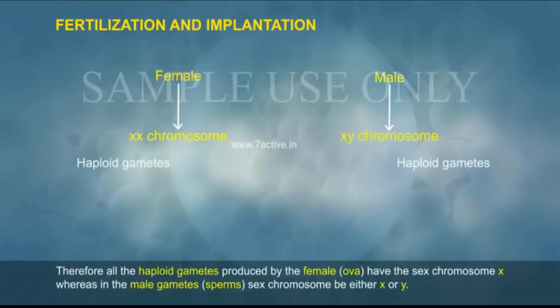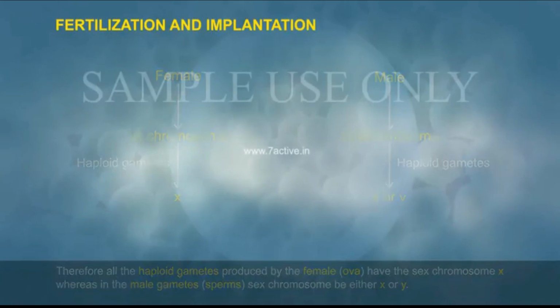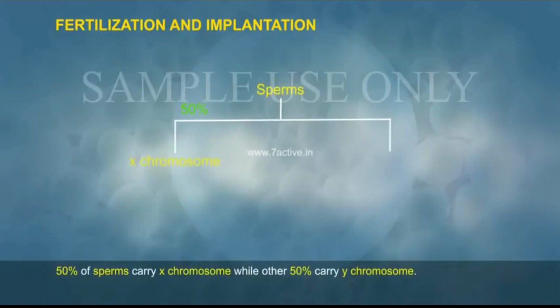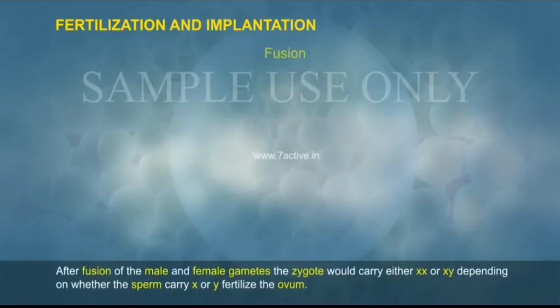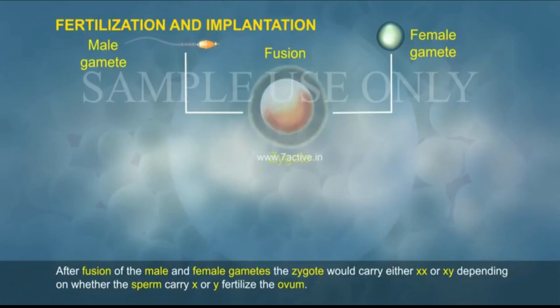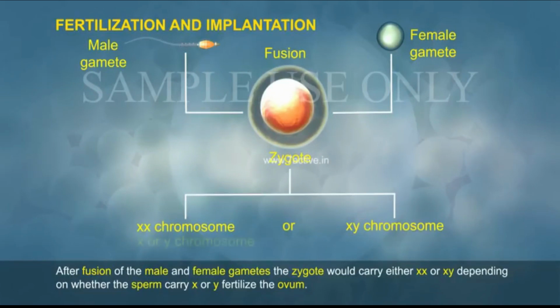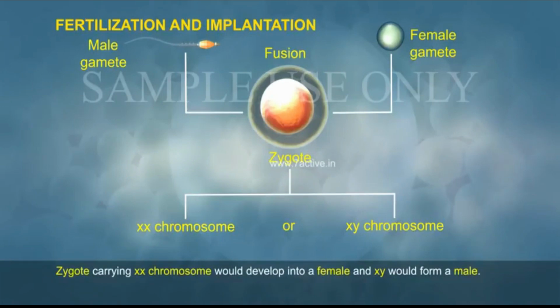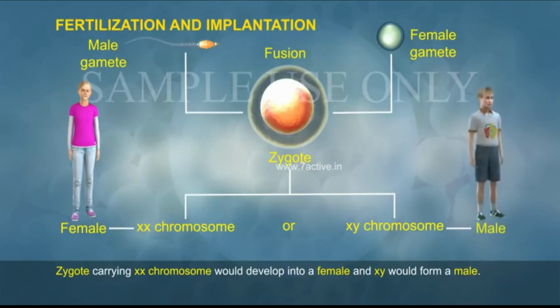Human female is XX and that of the male is XY chromosome. Therefore, all the haploid gametes produced by the female, the ova, have the sex chromosome X, whereas in the male gametes, the sperms' sex chromosome can be either X or Y. 50% of sperms carry X chromosomes, while the other 50% carry Y chromosome. After fusion of the male and female gametes, the zygote would carry either XX or XY, depending on whether the sperm carrying X or Y fertilizes the ovum. Zygote carrying XX chromosome would develop into a female and XY would form a male.